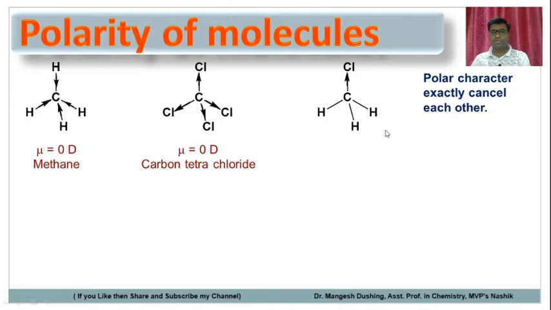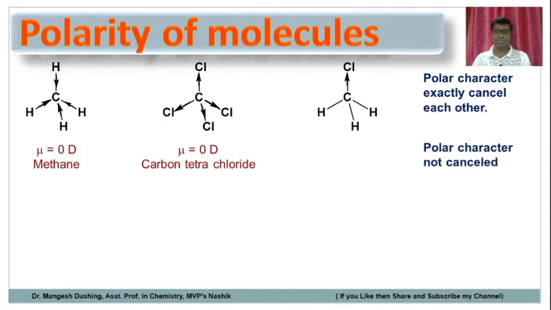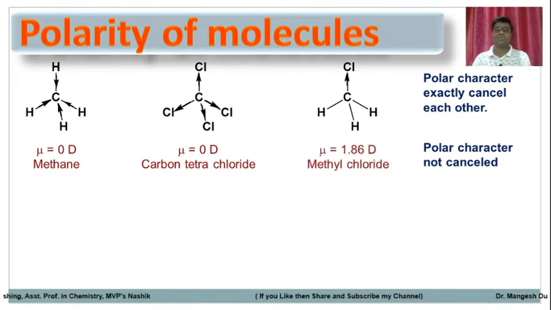So the dipole moment runs from the hydrogens to the chlorine. That makes the methyl chloride molecule polar, so mu is not equal to 0. It has a polar character. Mu is equal to 1.86 debye. So the methyl chloride molecule is a polar molecule.